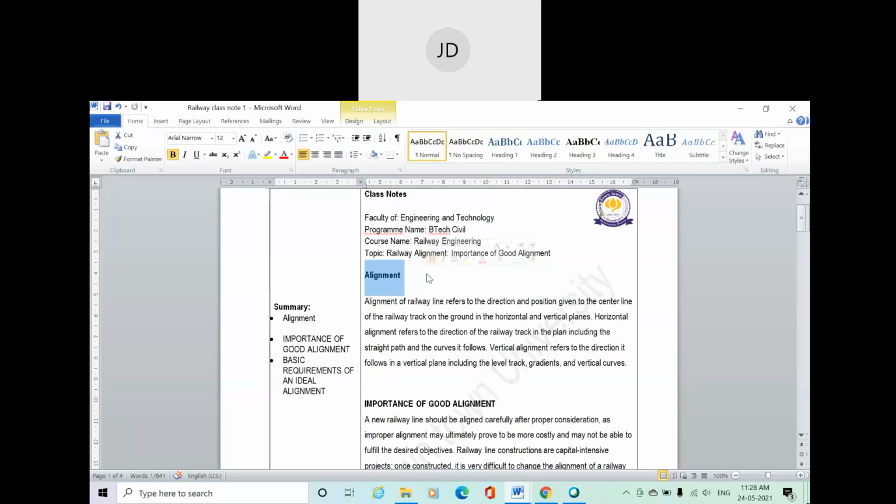Before going for the construction, we have to ensure that the railway track that is going to be constructed is going to be safe or not. So it has to be pre-decided. Deciding a safe, secure, and economical alignment is very important. It also depends on the different modes of railway, that means different railway projects. For different railway projects, there are different ways of dealing with the alignment.